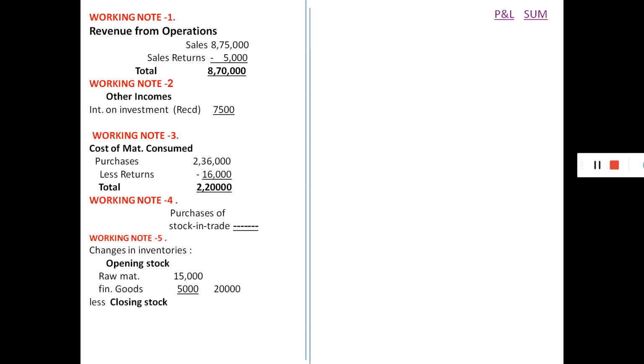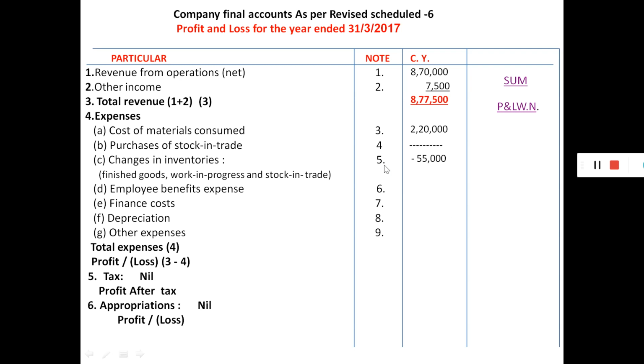Closing stock will be deducted: raw material 40,000, finished goods 35,000. So the opening stock of both raw material and finished goods is 20,000 and the closing stock of both is 75,000. So minus 55,000 will be shown in the profit and loss account.